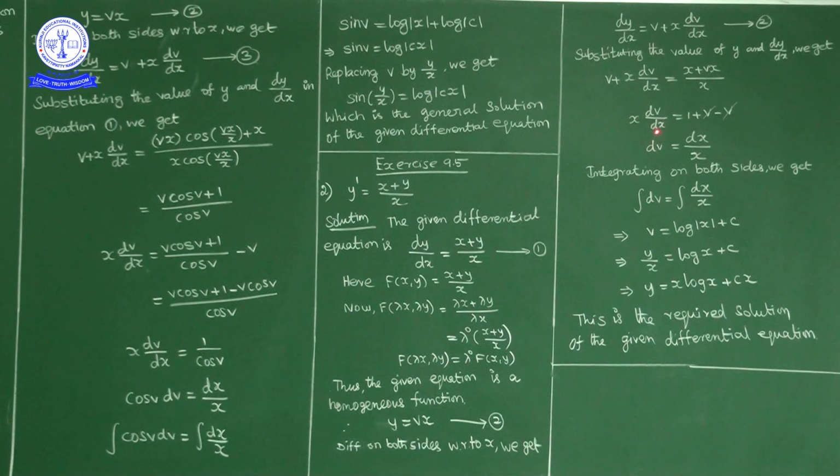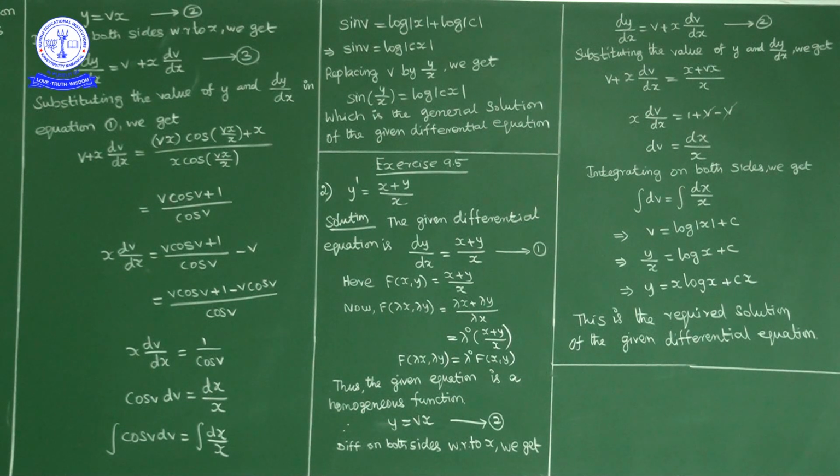Okay, write dx and x this side, dv is equal to 1 by x dx. Integrating on both sides, we get integral dv is equal to integral 1 by x dx. Integral dv is v, and integral 1 by x is log mod x plus c. But what is v? V is y by x. So in place of v if we write y by x, y by x is equal to log mod x plus c. Cross multiply, x this side. So we get y is equal to x times log x plus cx, which is the required solution of the given differential equation.